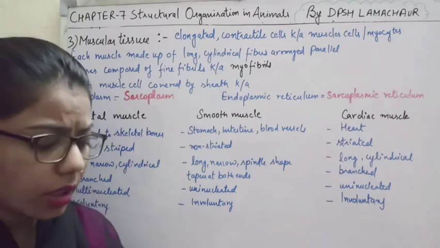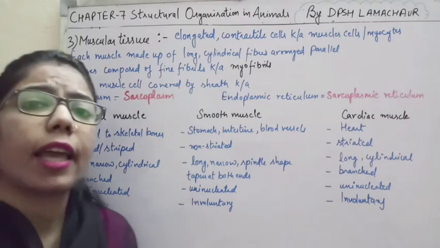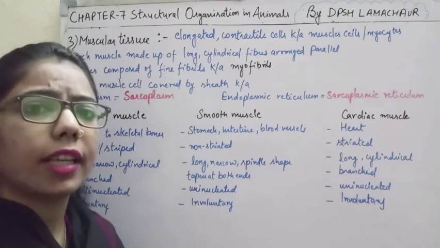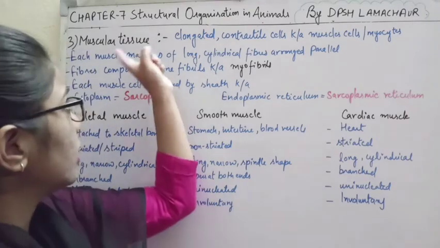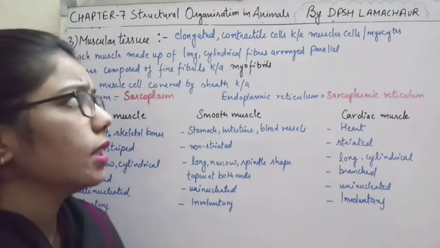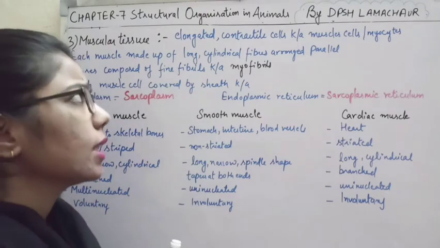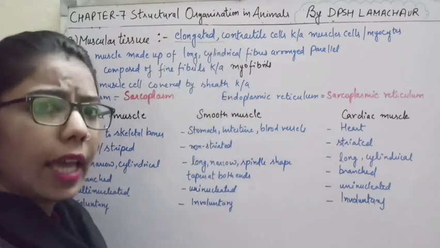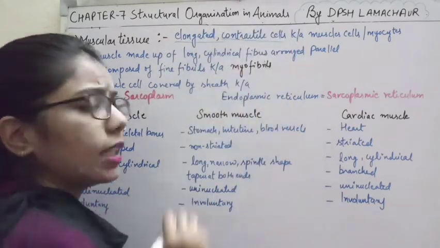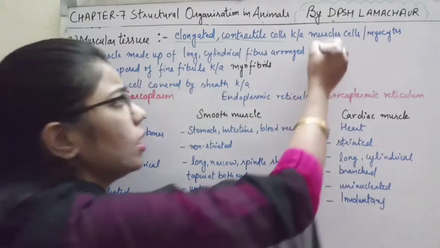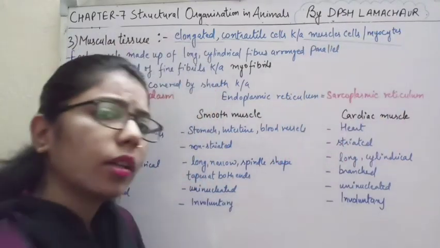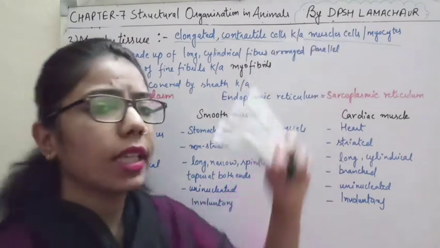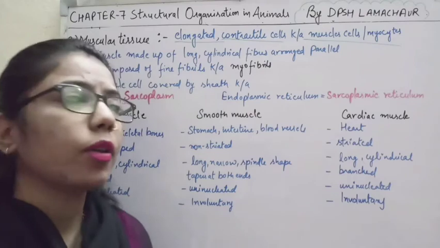What is the meaning of contractile? It means that it has the tendency to contract. The contraction and relaxation of our muscles is done by what? It is done by the muscle tissue or by the muscle cells. So here we have written that these are elongated, as well as contractile cells, which are known as the muscle cells. So the muscle tissue is formed by what type of cells? Muscle cells, which are also known as myocytes.